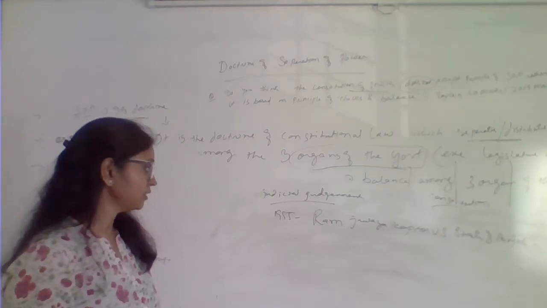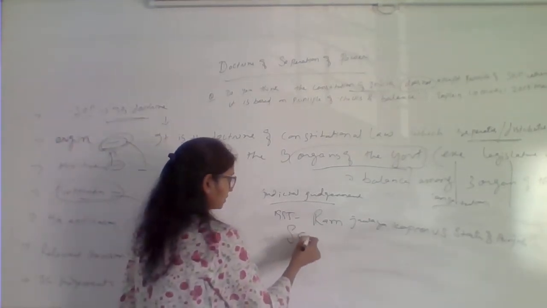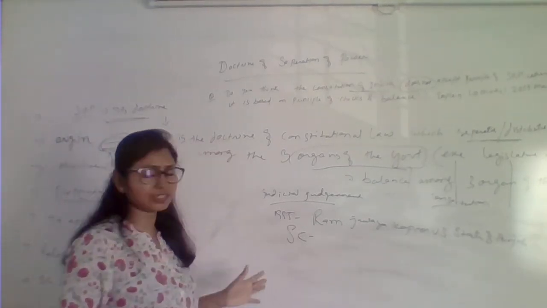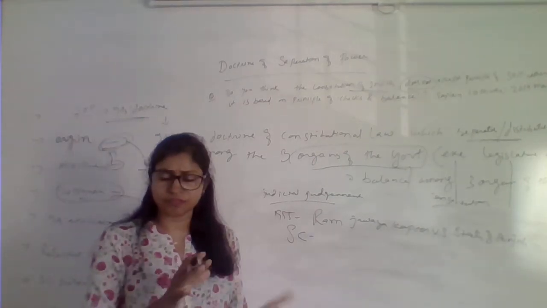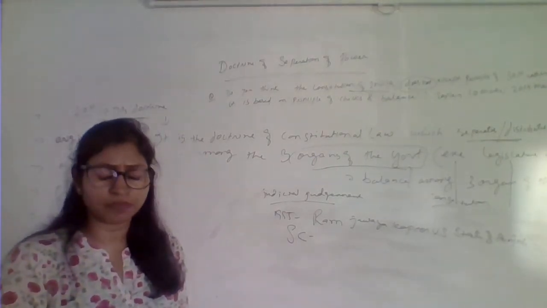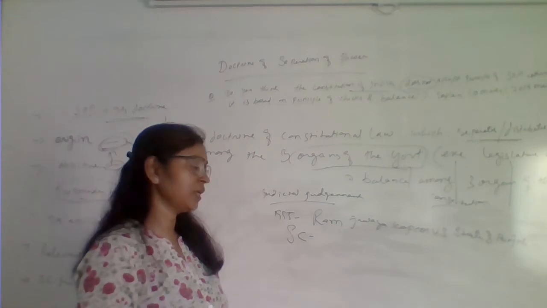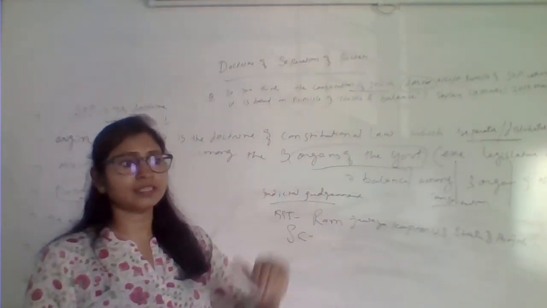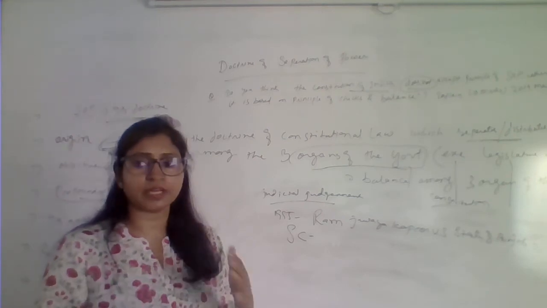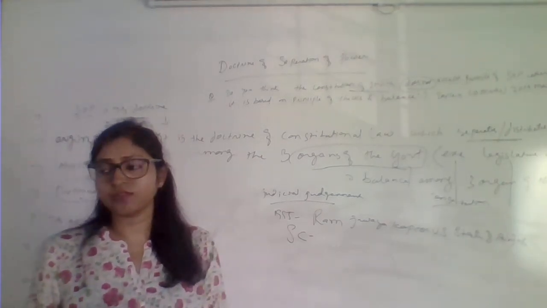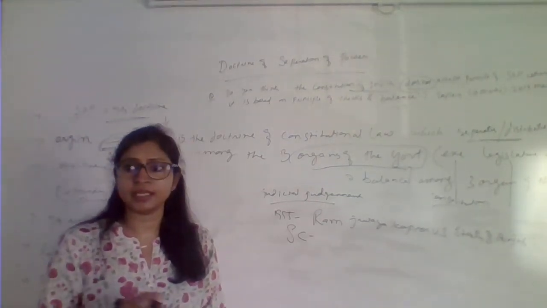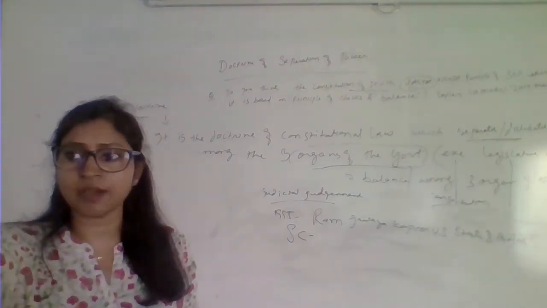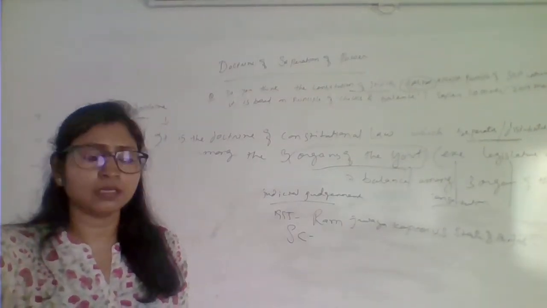It was regarding the extent of executive power and also the federal relation, how the separation of power will apply to the extent of executive power. The Supreme Court said that the executive cannot take up the role of legislature in framing any laws which takes away the fundamental rights of the citizens.